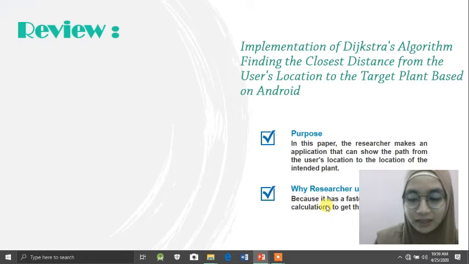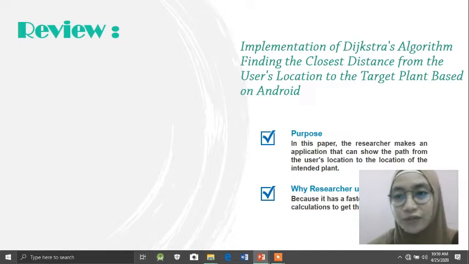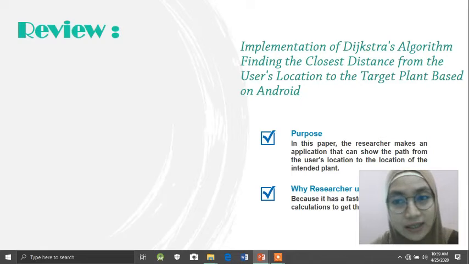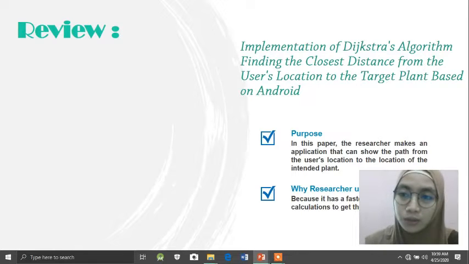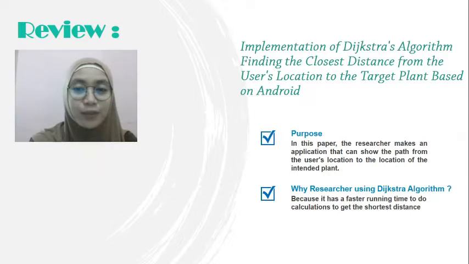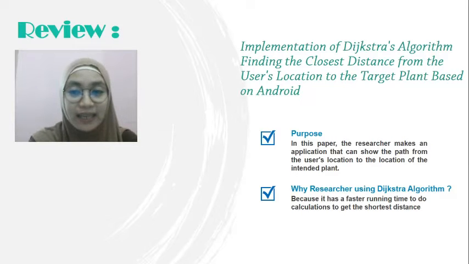Okay, next. I want to review the second paper about the implementation of the Dijkstra algorithm for finding the closest distance from the user's location to the target place based on Android. The purpose of this paper, the researchers make an application that can show the path from the user location to the location of the intended place.